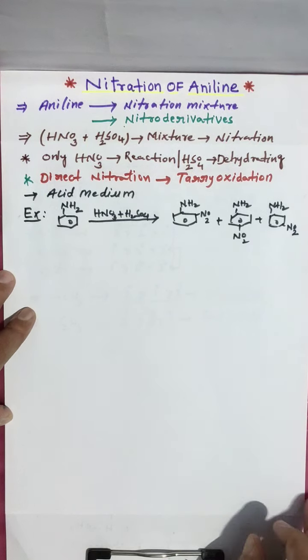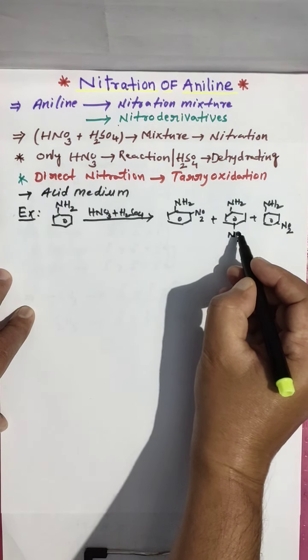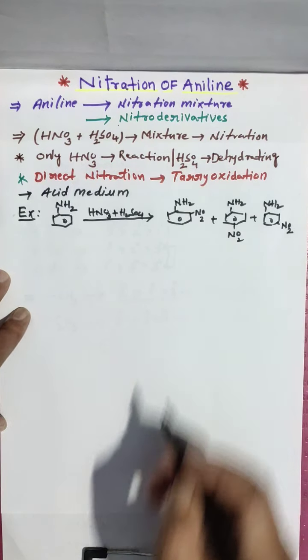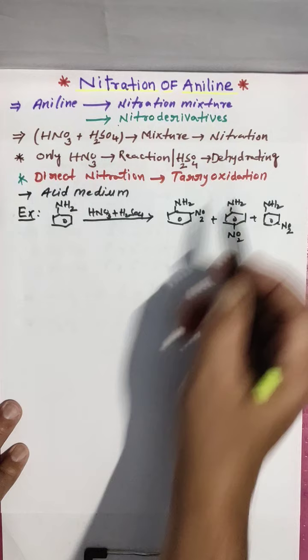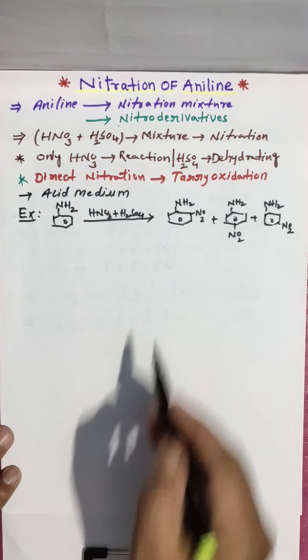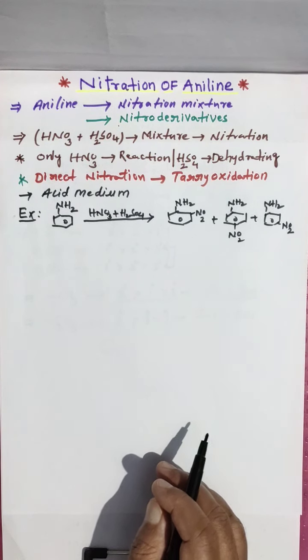So three types of products, ortho, para and meta, are formed. This is what we call a tar oxidative product. So ortho, para and meta positions are substituted.